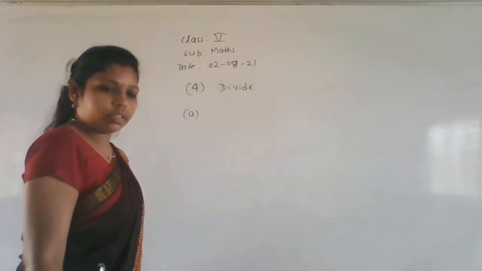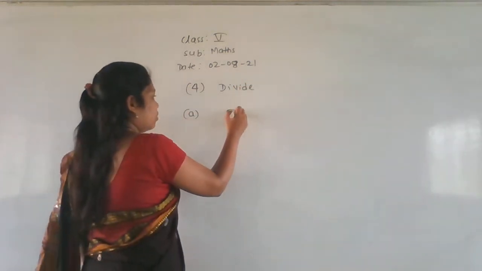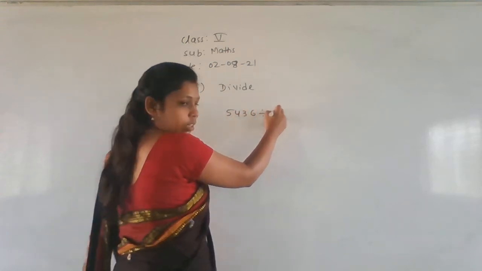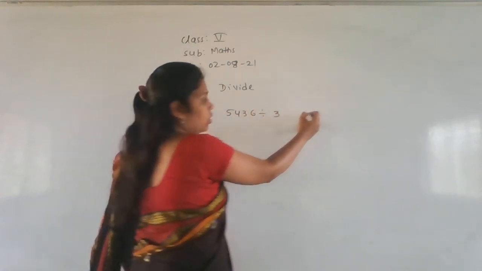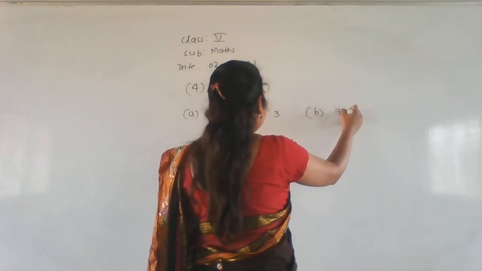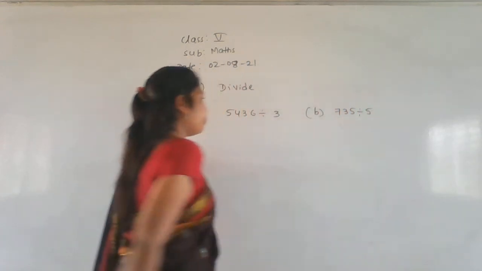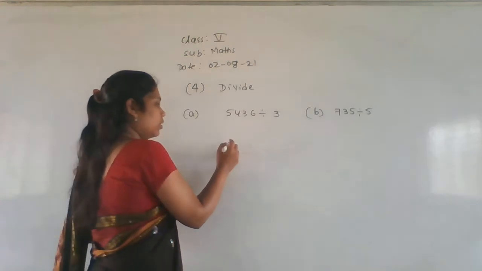Divide. What is the first question they given here? 5436 divide with the 3. And second one is 735 divide with the 5. Okay. Now do the division here.